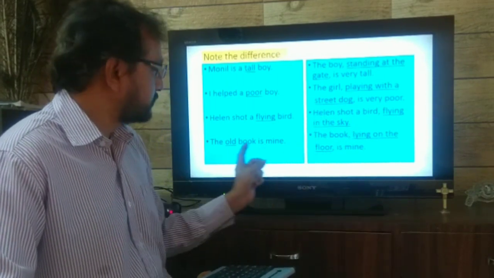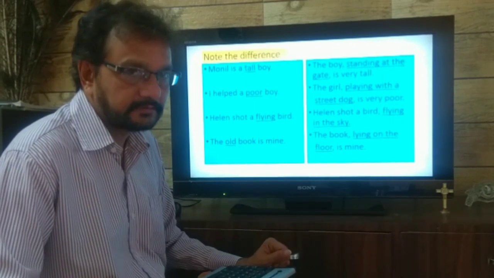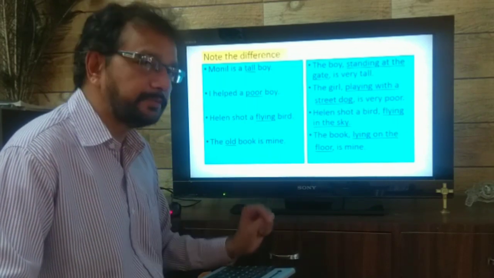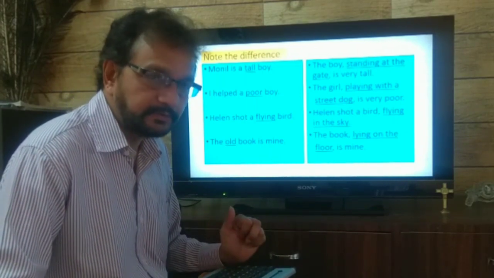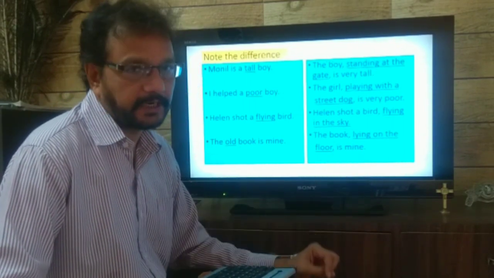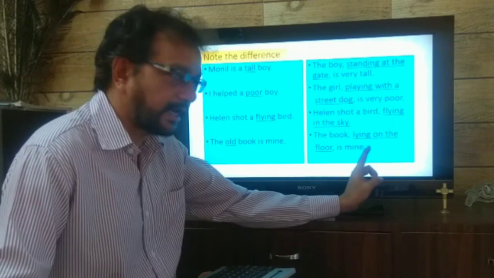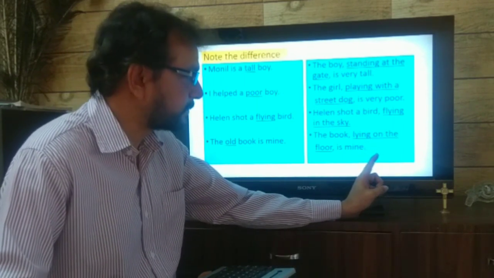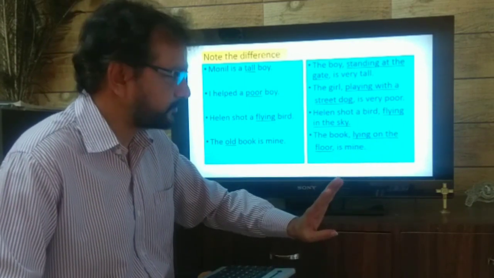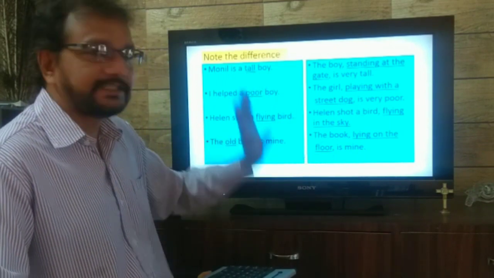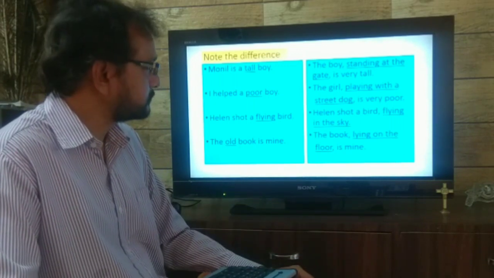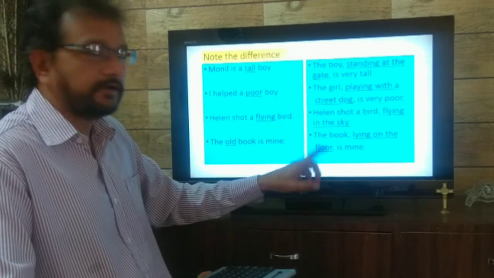Now the last sentence. The old book is mine. Which book? Old book. Old is one word. It describes the book. It is an adjective. Here, the book, which book? Lying on the floor is mine. Now you know the meaning of lie. But you know how we have discussed it. The book lying on the floor is mine. These are adjective phrases. Now let's see. Adjectives are generally used before nouns. Tall boy, poor boy, flying bird.